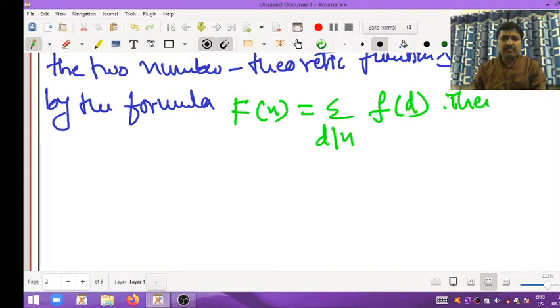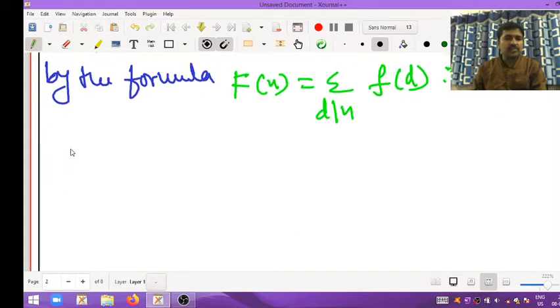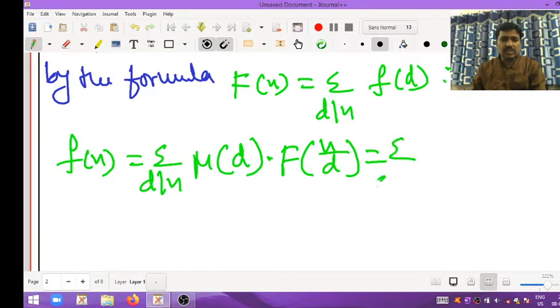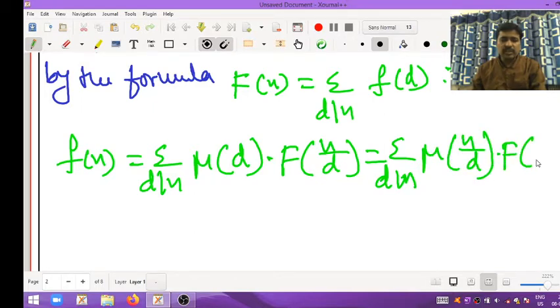Then small f of n is equal to summation d divides n Mobius of d into capital F of n divided by d, or summation d divides n Mobius of n divided by d into capital F of d. Either this one or this one we want to prove.